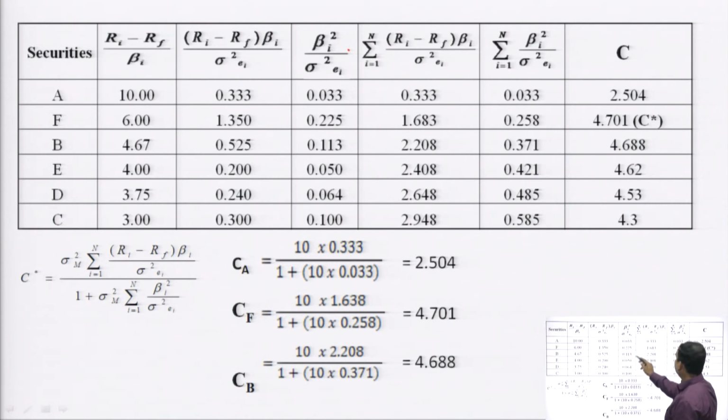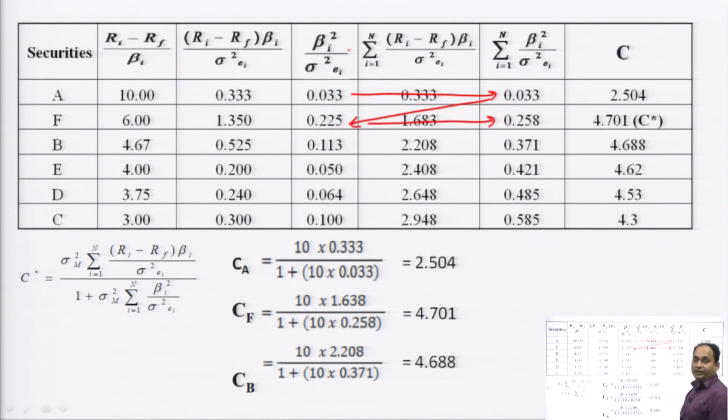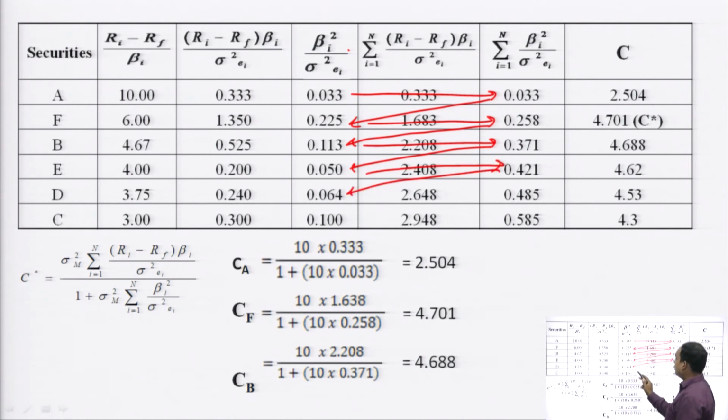By cumulating these figures: 0.033 plus 0.225 is equal to 0.258. 0.258 plus 0.113, we calculate 0.371. 0.371 plus 0.050, we calculate 0.421. 0.421 plus 0.064 is equal to 0.485. 0.485 plus 0.10 is equal to 0.585.